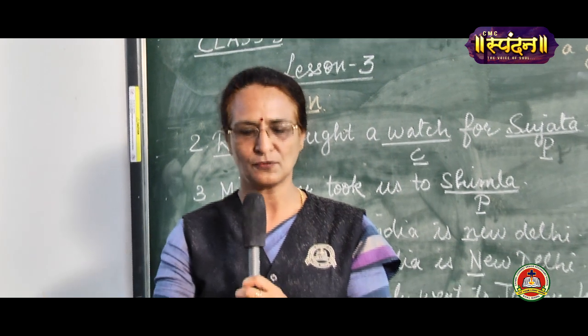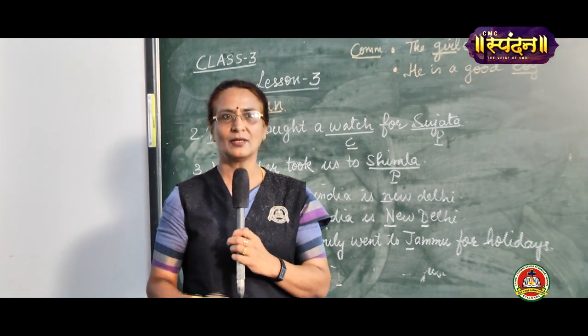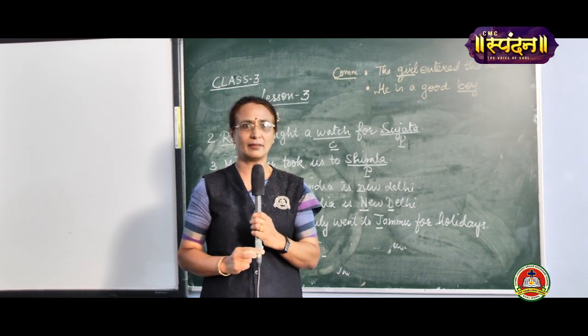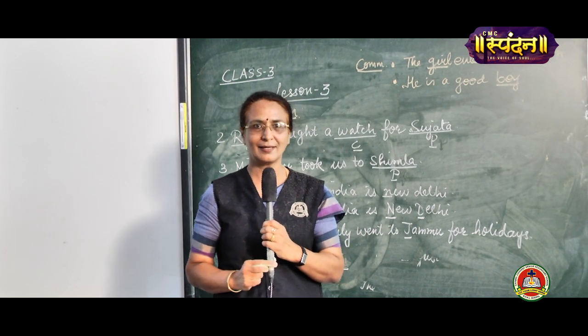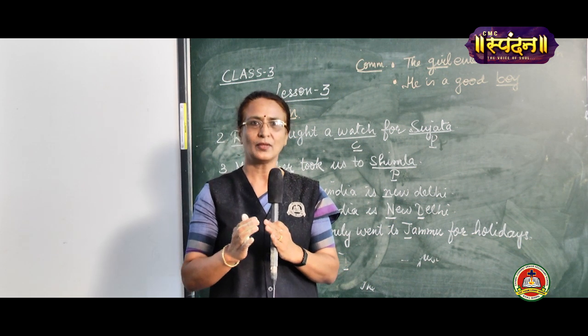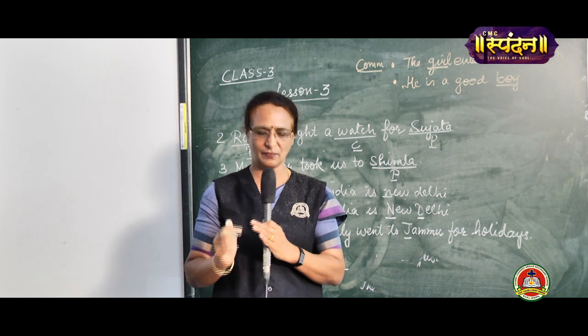We say a class of students. When we see keys in a key ring, we say a bunch of keys. Is that clear, children?